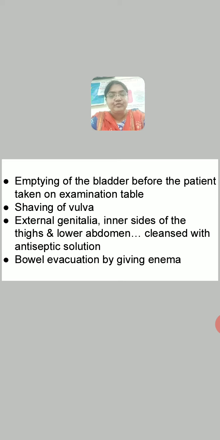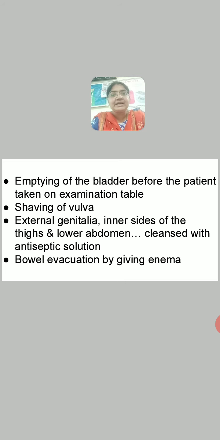Then shaving of the vulva. If woman has not done it on her own at her home, sometimes it happens that when woman goes to the hospital, she cleans her vagina in advance. But if it is not done by the patient, you have to remove the pubic hair by shaving. External genitals, inner side of the thighs and lower abdomen, they should be cleaned with the antiseptic solution. Like you can apply betadine and you can clean these areas, right?